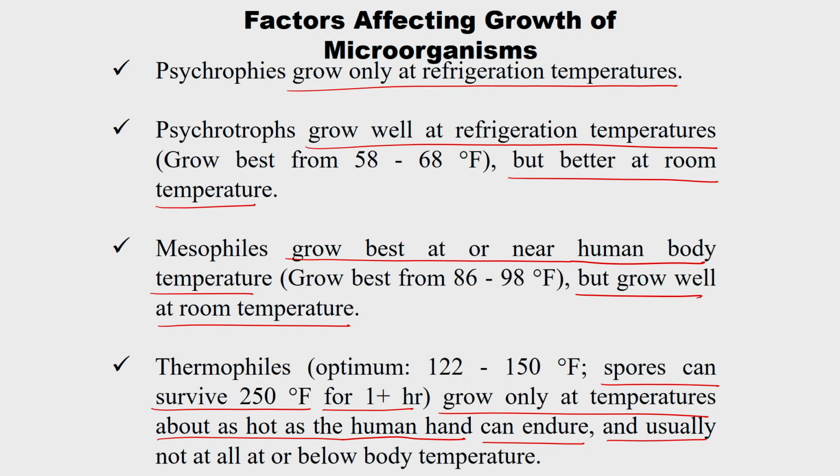Thermophiles can survive in hot conditions, and cannot survive below body temperature, which is 98 degrees Fahrenheit. Okay, so there are 4 categories: psychrophytes, which grow at refrigeration; psychrotrophs, which also grow well at refrigeration but better at room temperature; mesophiles, which grow well at room temperature and up to human body temperature, 98 degrees Fahrenheit. Thermophiles survive at hot conditions, but they cannot survive below body temperature.